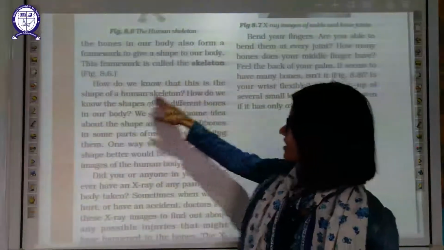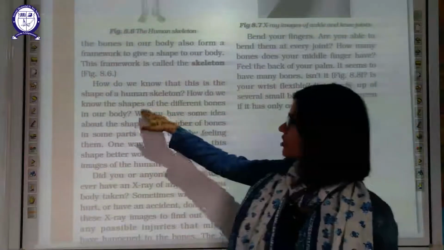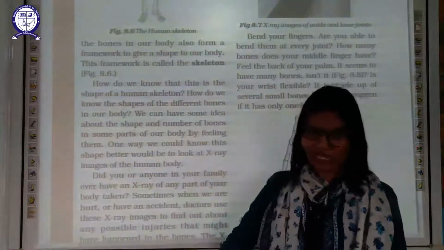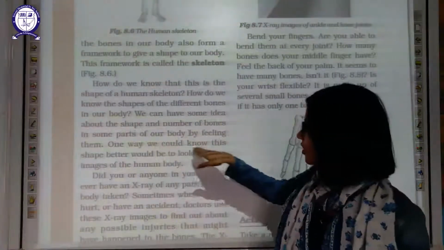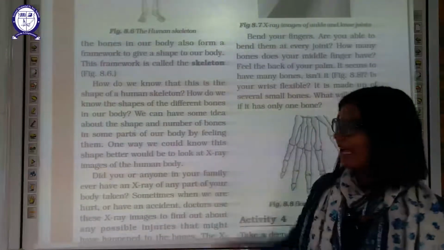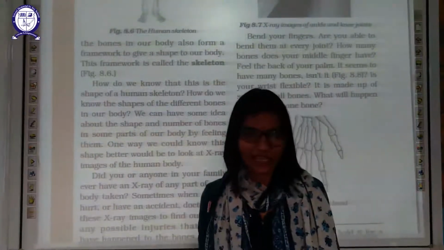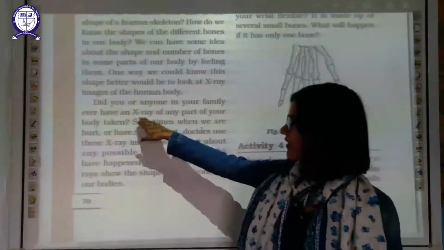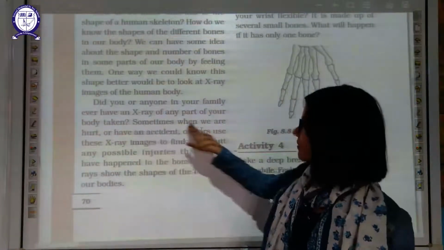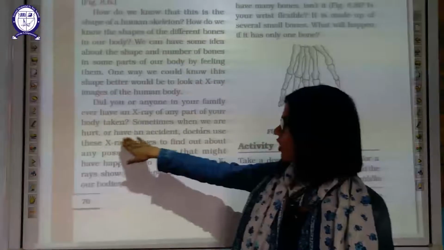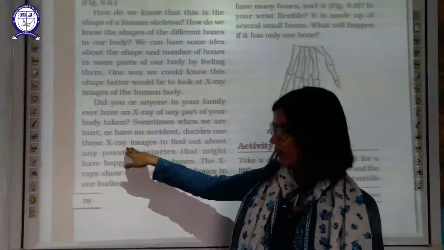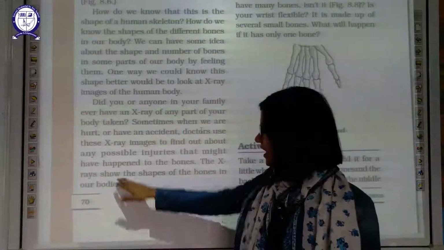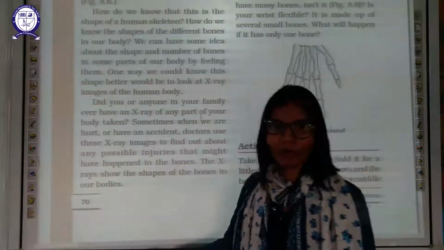How do we know that this is the shape of the human skeleton? How do we know the shape of different bones? We can have some idea about the shape and number of the bones in some parts of our body by feeling them, by touching. One way we could know the shape better would be to look at the X-ray image. X-ray will give the shape of the bones, the framework of our body. Did you or anyone in your family ever have an X-ray on any part of your body? Sometimes when we are hurt or have an accident, doctors use these X-ray images to find out about possible injuries that might have happened. The X-ray shows the shape of the bones of our body.